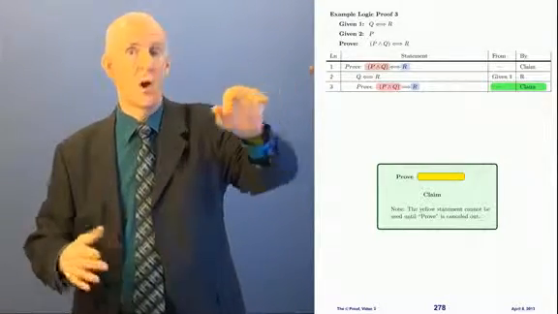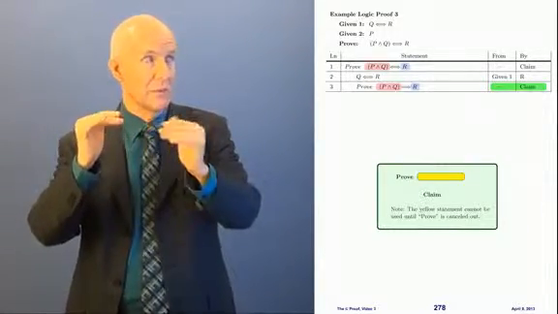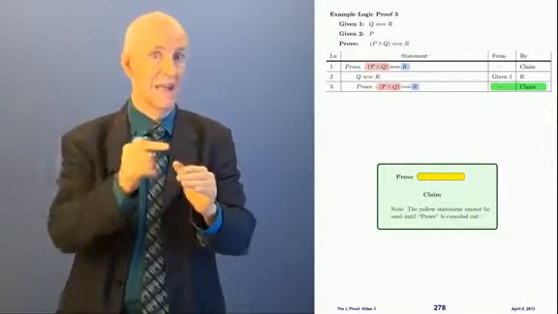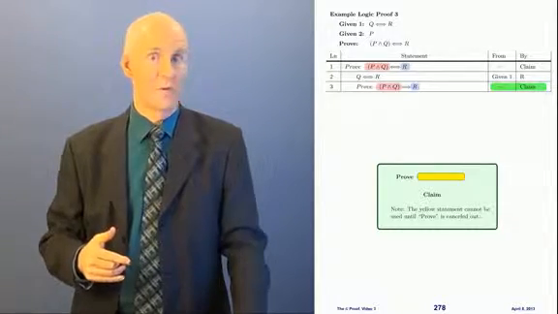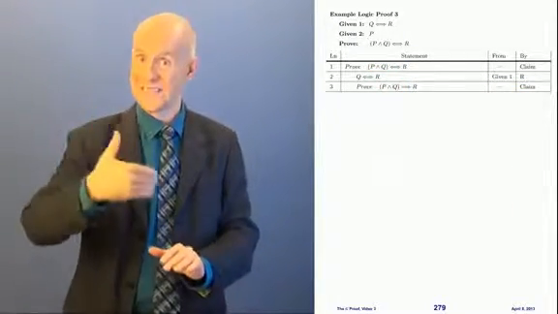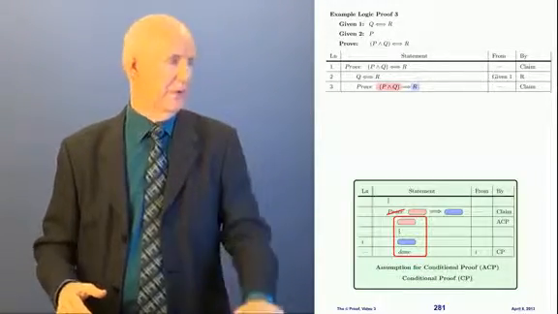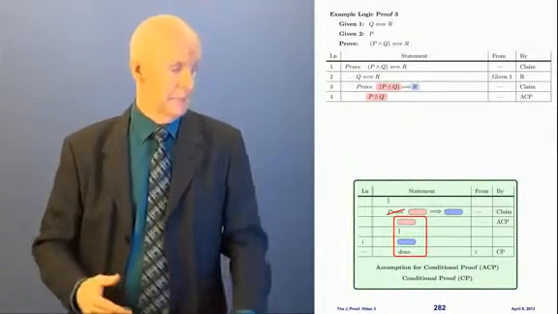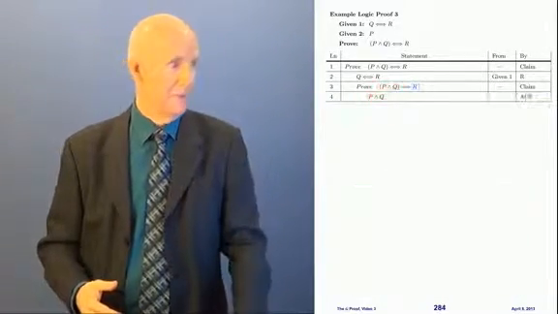I'm taking line 1, where I'm trying to prove a biconditional, this P if and only if Q. And now I'm trying to prove the forward conditional, if P then Q. Okay? See, that's in line 3. That'll be our first nested proof. We're going to do a second nested proof to prove it the other way. So we're trying to prove P implies Q. We're going to use the conditional proof rule, and so we get to assume the P and try to get the Q. And this is an assumption by ACP.